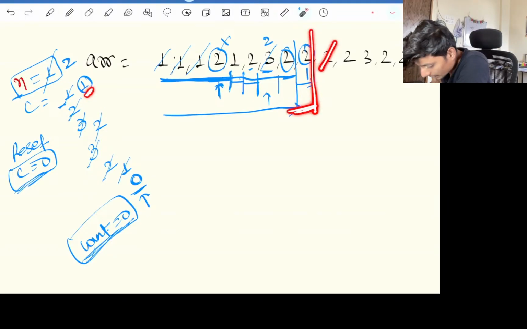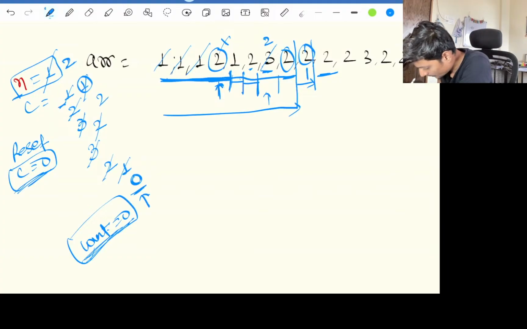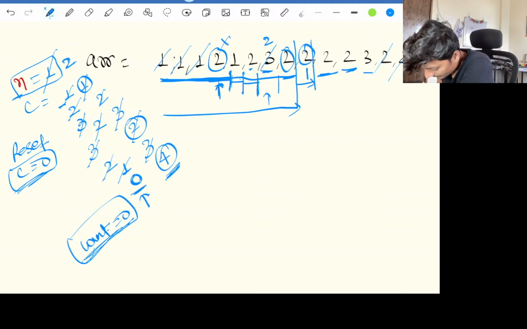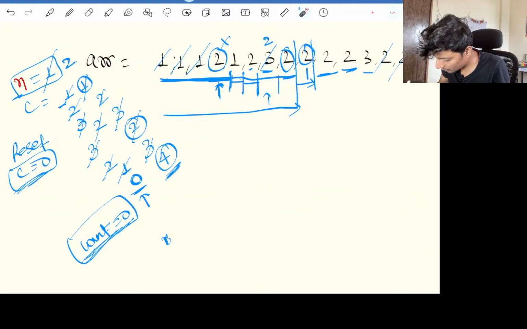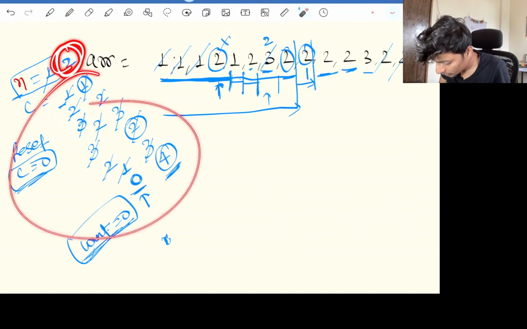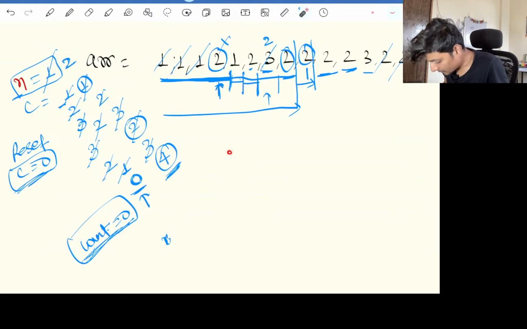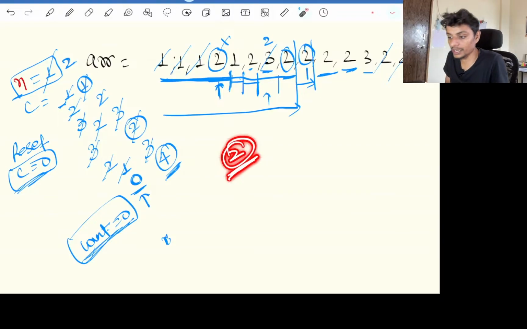For this index, what could our count be? Because it is the same number, our count could have gone to 2. Again, if you go, it's 3. Again, it's not the same, so we'll decrease our count to 2. If you go to this index, the number is the same, it's 3, and then 4. So our count is now 4. Doesn't matter, we don't care about the count at the end of the day, we just care about the number. So the number came as 2, guys.